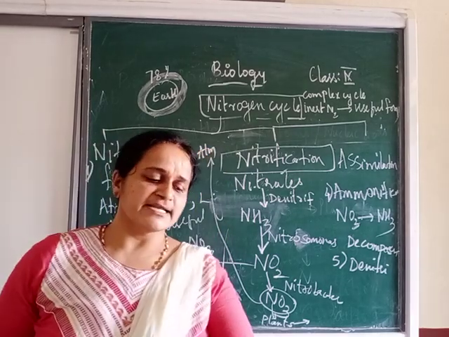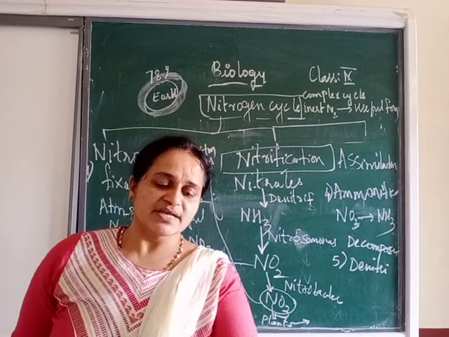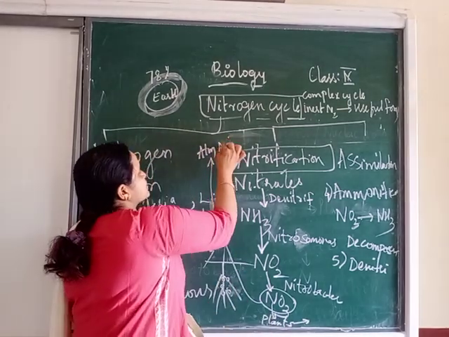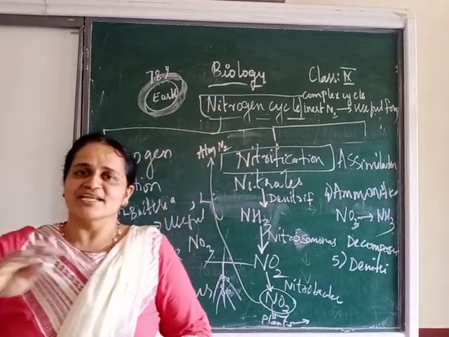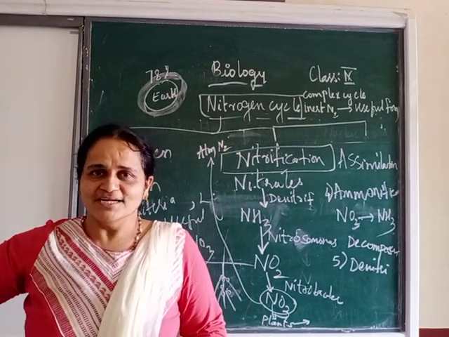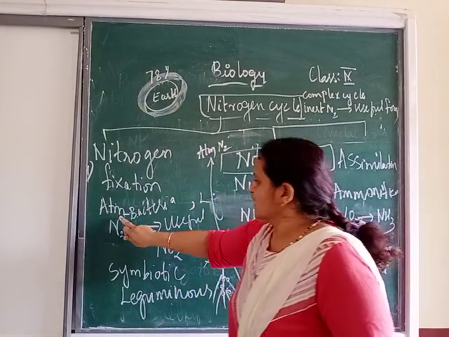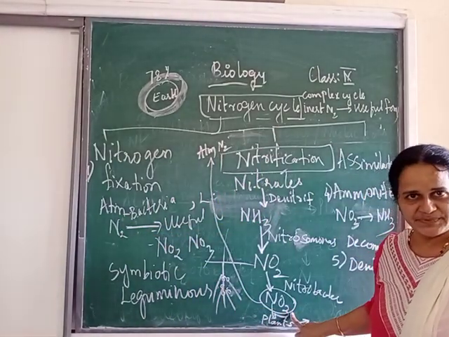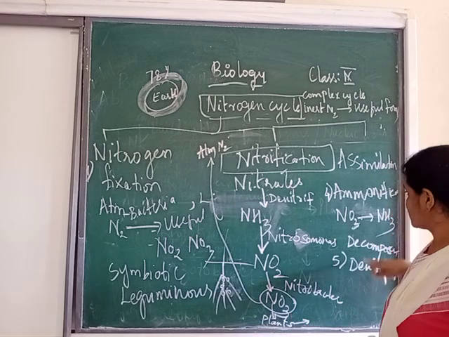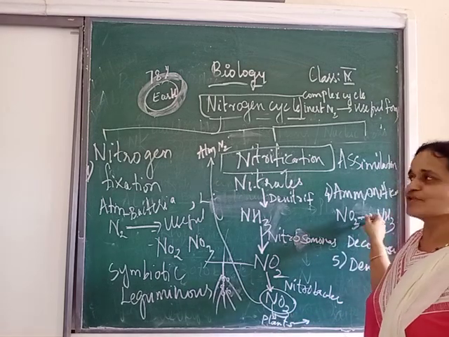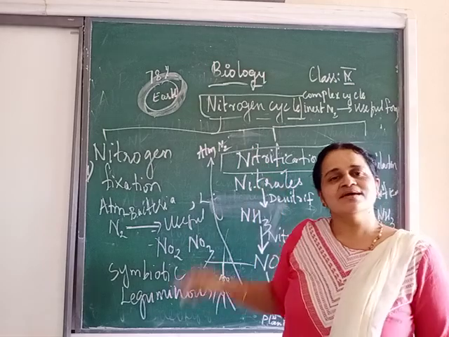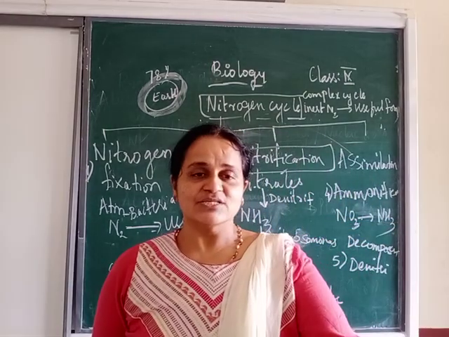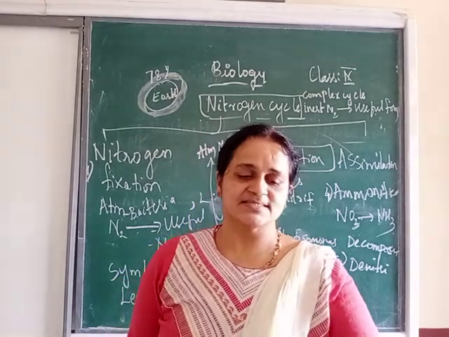So here denitrification means nitrate is converted back to atmospheric nitrogen, the inactive, cyclic form. Understood? We started from the atmospheric nitrogen, we reached nitrate, right? Again we went back to ammonia. From ammonia it is going back again to the atmosphere. So this is a cyclic manner, right? So denitrification is the last stage.